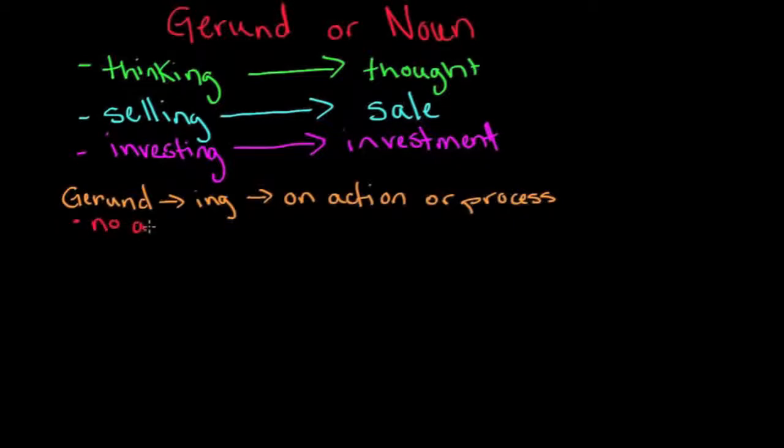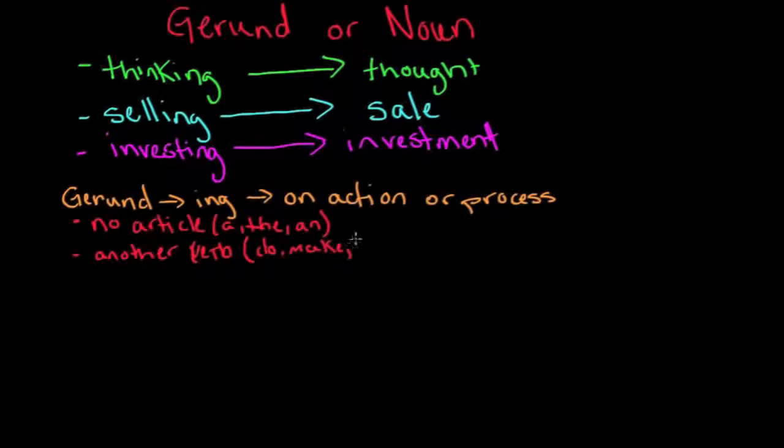No article, so we don't use the or an. We have another verb. Usually that verb would be something like do, make, a verb to be. So another verb kind of similar to this.